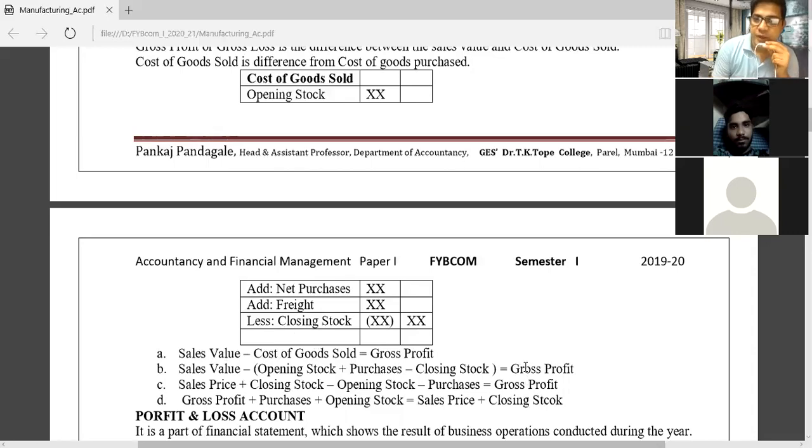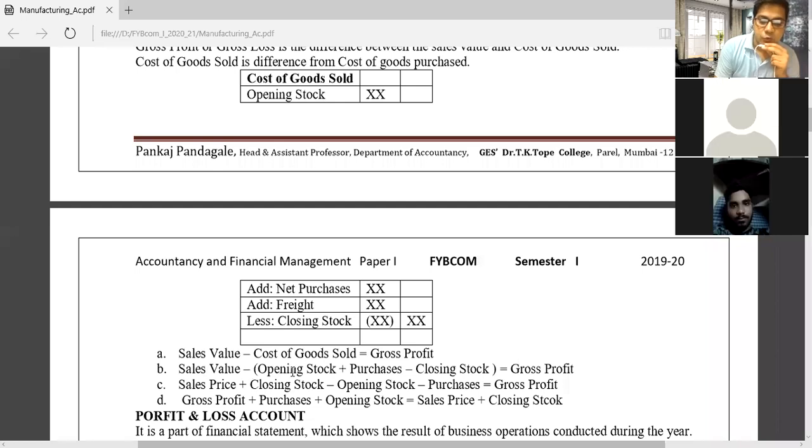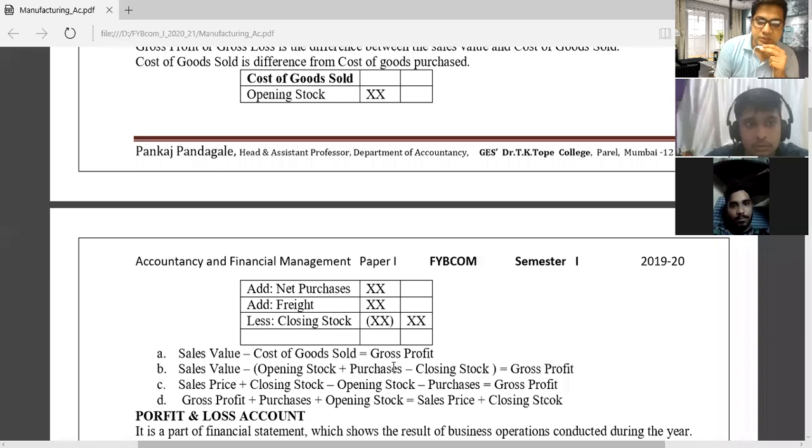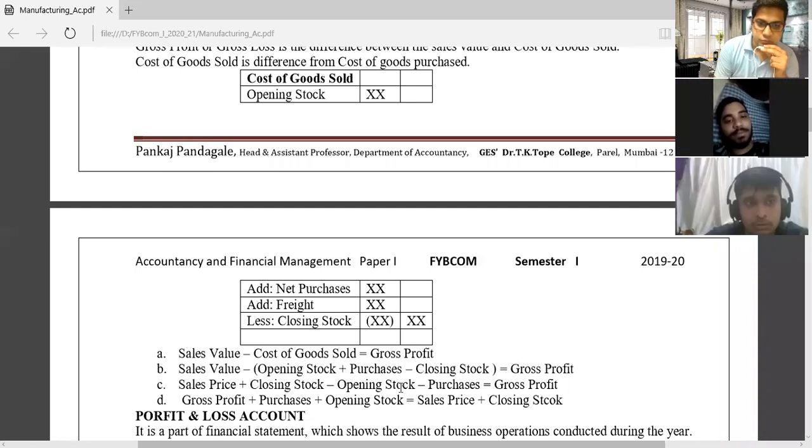Sometimes we have to find out the gross profit, so we will use sales value minus the bracket of opening stock plus purchases minus closing stock. This bracket value we deduct from sales value and we get gross profit. Sometimes we find gross profit using sales price plus closing stock minus opening stock minus purchases.